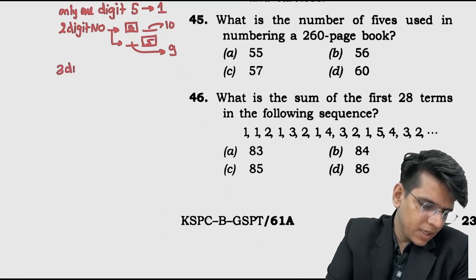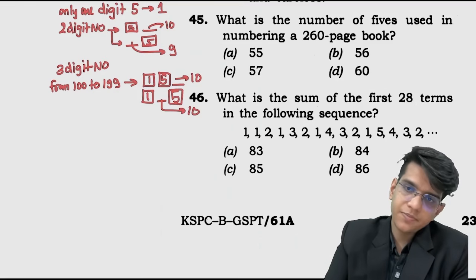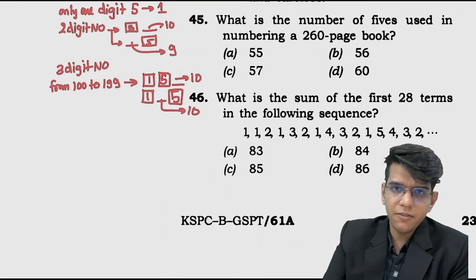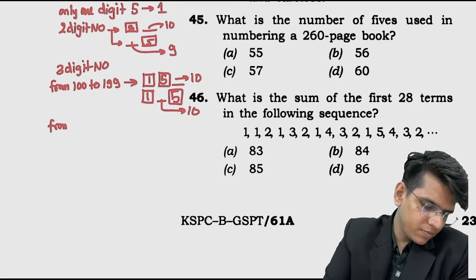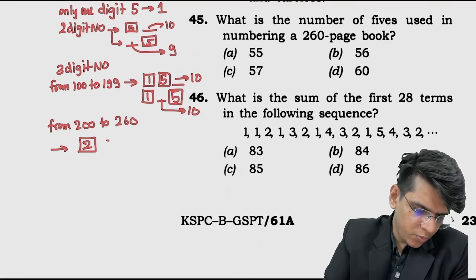3 digit number from 100 to 199. ठीक है. So यहाँ पे 1 is fixed, once 5 will be fixed here, फिर दूसरे में 1 is fixed here, दूसरे में 5 will be fixed here. So यहाँ से 10 ways and यहाँ से 10 ways. ठीक है. यहाँ से भी 10 ways, यहाँ से भी 10 ways, तो 20 ये हो गए, राइट. ठीक है. फिर from 200 to 260, जब यहाँ पे 2 को फिक्स करोगे पहले एंड यू फिक्स 5 here, so you will have 10 ways here.